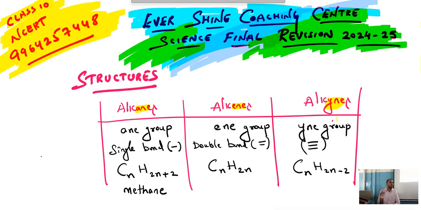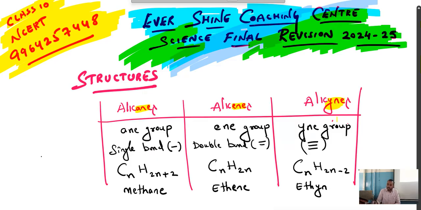First member means where you are going to start. Alkanes always begin with methane. Alkenes start with ethene. Alkynes start with ethyne. Any doubts? Is this clear? Good. So the first member of alkane is methane, the first member of the alkene group is ethene, and the first member of the alkyne group is ethyne.